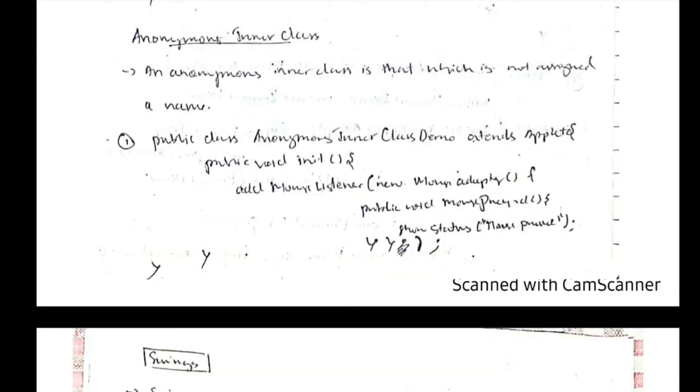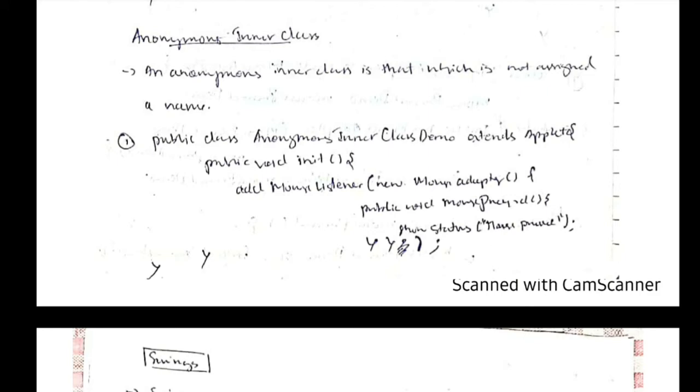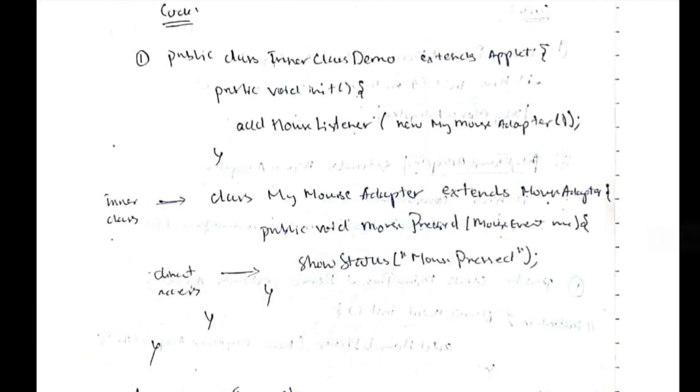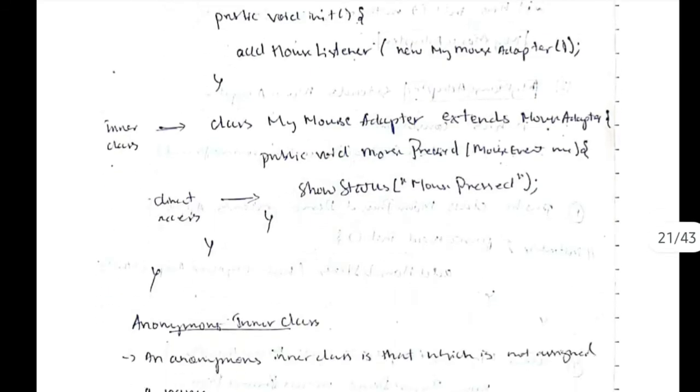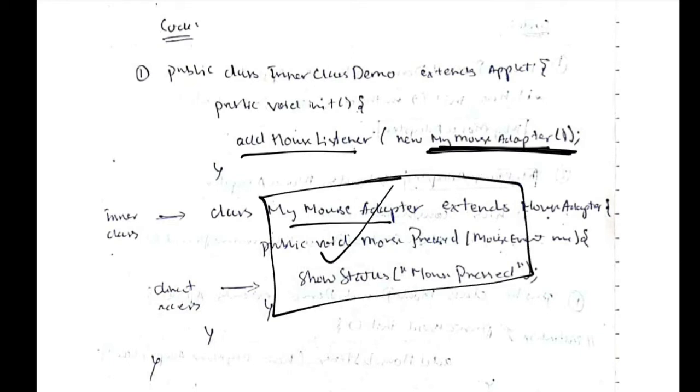In anonymous inner classes, what we will do is we will write a class here, and while we initialize it, like addMouseListener, at that time only we will define the function to be performed. We will not create an object or a class, but we will define the function directly here. Okay, and we will not mention the class name also. So this is a further compression of the inner class, which is the anonymous inner class. Here what we do is we will create a new MouseAdapter, and this will be defined here, and then it will be called.